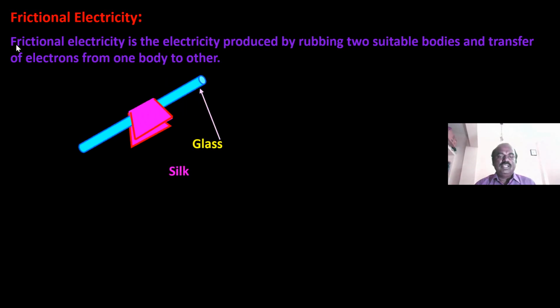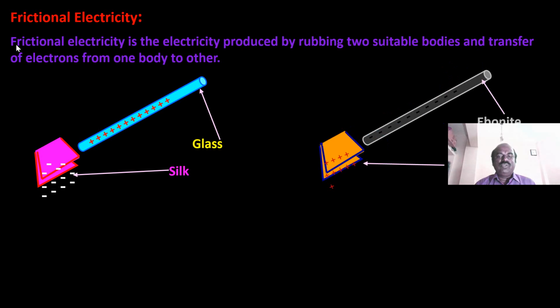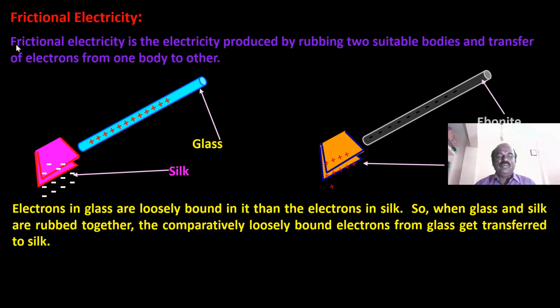What is frictional electricity? Frictional electricity is the electricity produced by rubbing two suitable bodies and transfer of electrons from one body to the other. Here we have taken a glass rod, then it is rubbed with silk, then the glass rod becomes a positively charged body and the silk becomes a negatively charged body. Similarly, an ebonite rod is rubbed with fur, then the fur becomes a positively charged body and ebonite becomes a negatively charged body.